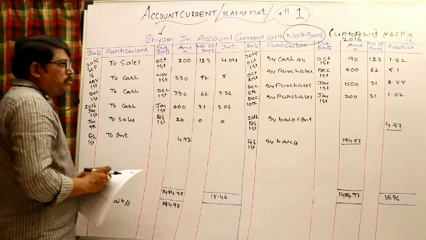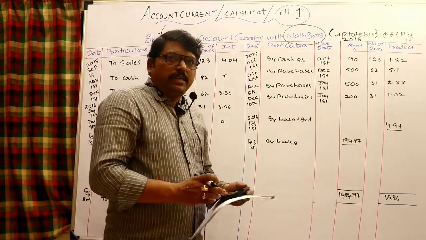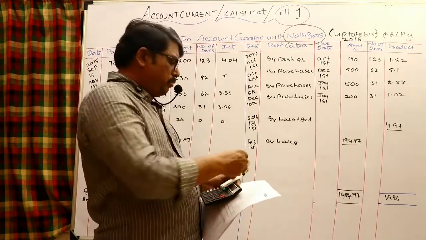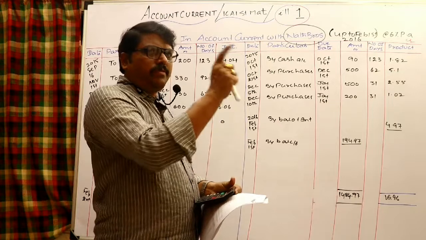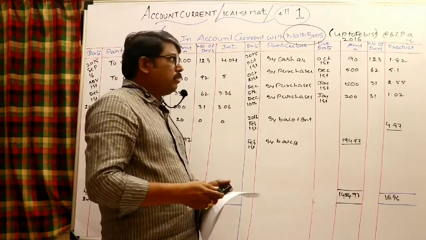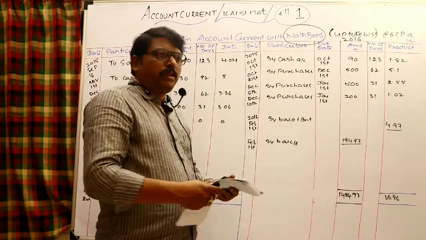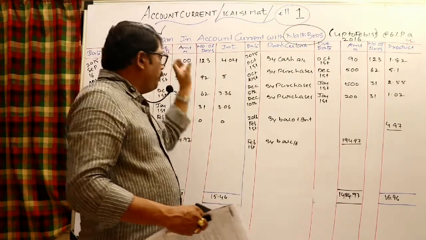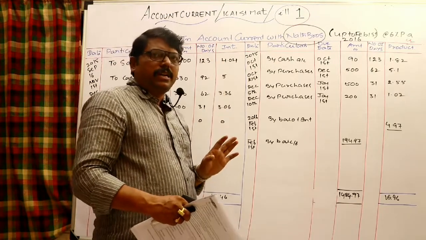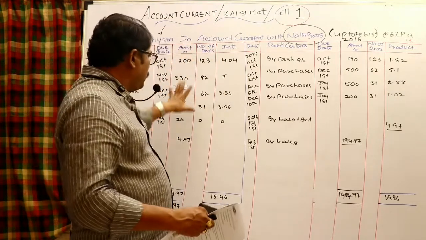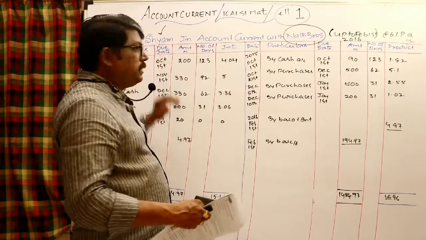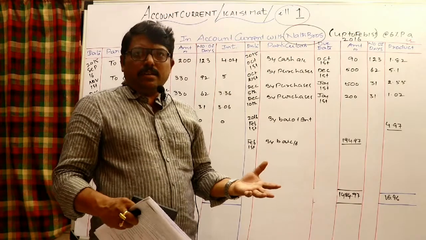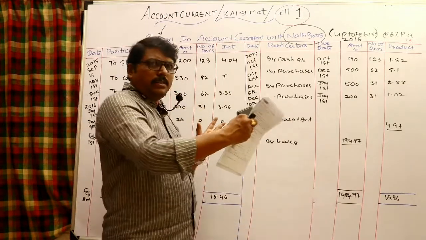194.97. This is what we can call the interest tables method. Interest tables method means tables should be provided, so for a particular rate of interest, for every amount, you can work out how much interest there is. If interest tables are not available, then for every amount you have to calculate interest separately. This is all for all these amounts and interest. I want to make Sham a debtor for these amounts and the interest, and Sham is my creditor. At the end of the net, check the interest.